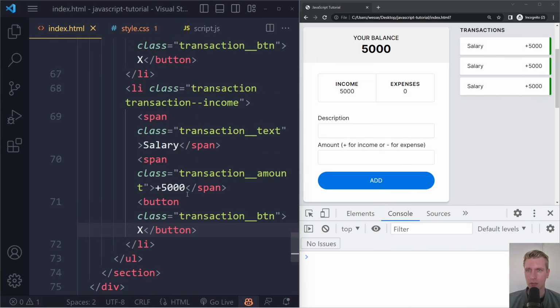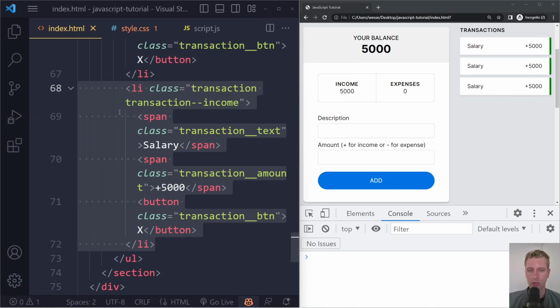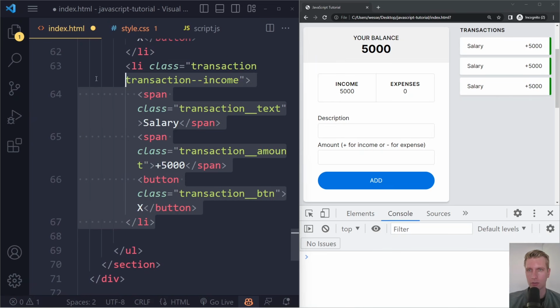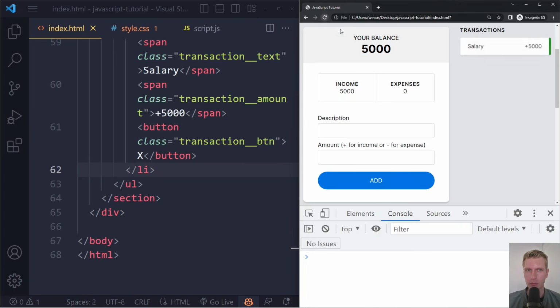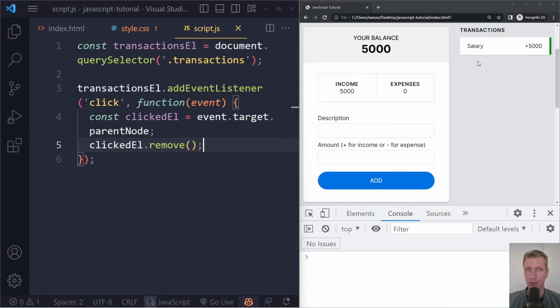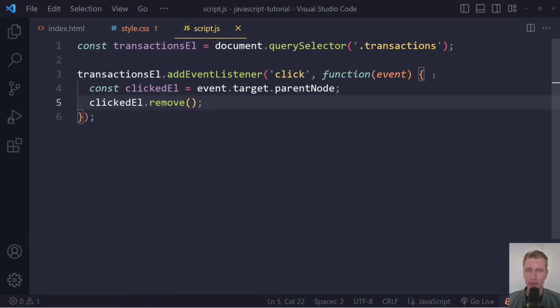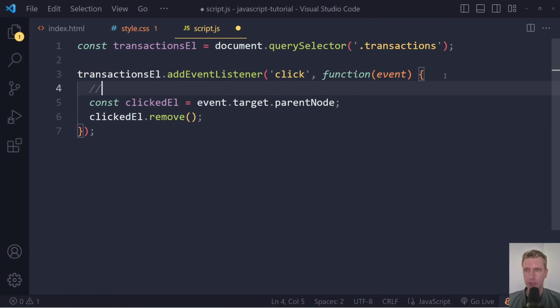Right? So I just duplicated this two more times just to show you how that would work. But let's actually start with one LI. Now I'm going to remove the other two. So we just have one LI. If we click on it, it gets visually removed. But it's not reflected in those numbers yet. So this is just the first step.